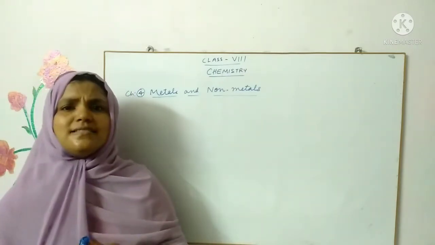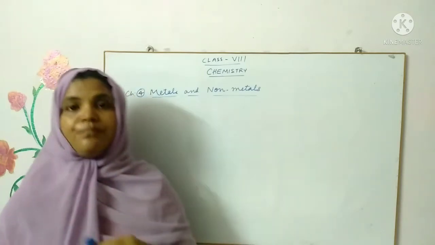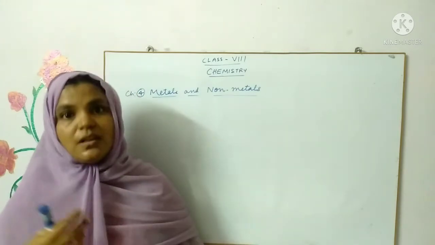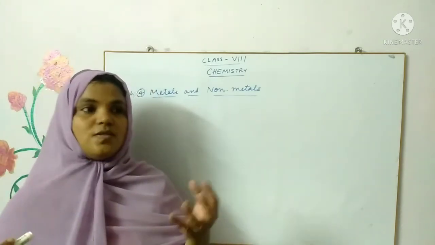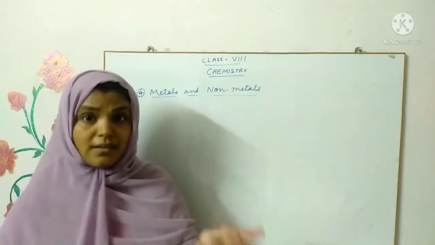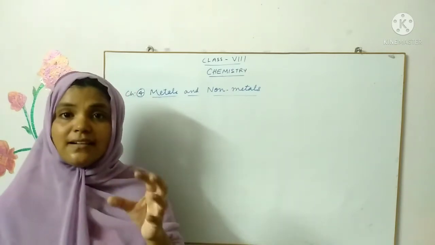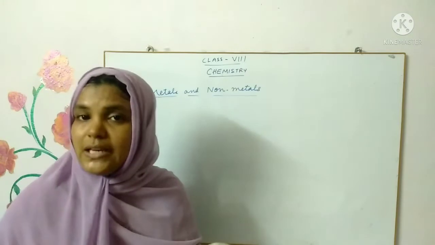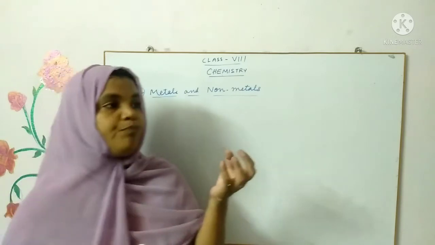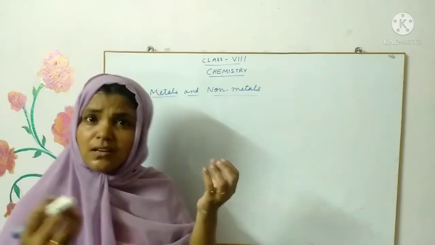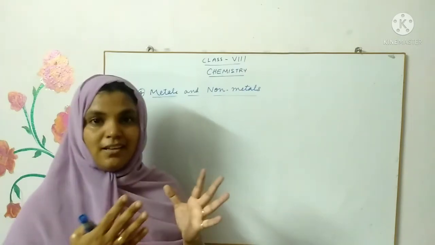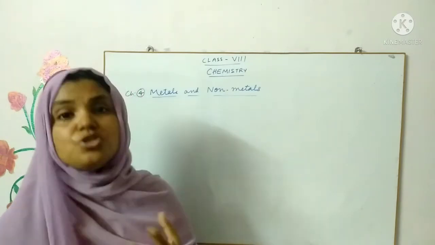So quickly let us recall the properties of metals. When you think of a metal like gold or iron, tell me, what are the properties of gold? Is it hard or is it powdery? It is a hard substance. Iron, if you take, is a hard substance. The metals are usually hard. And gold has a very distinctive luster. It has a shine, isn't it? So it has a distinct shine, which is called being lustrous. The metals are usually lustrous.